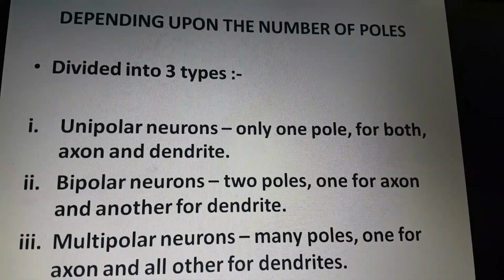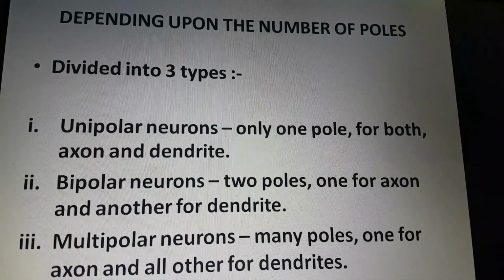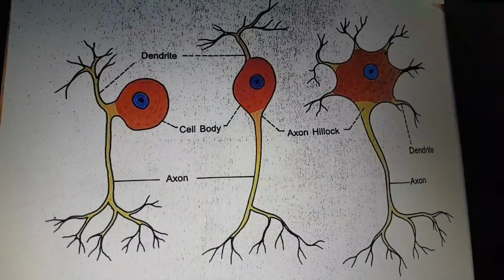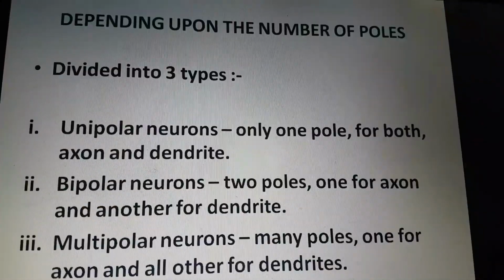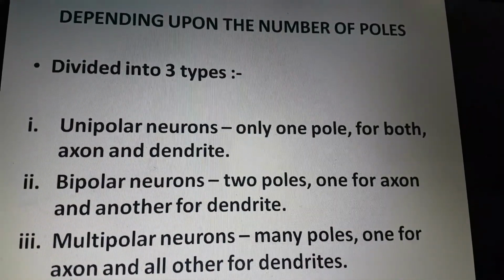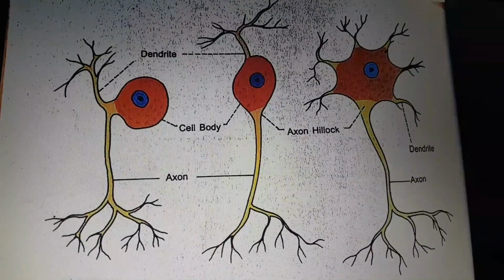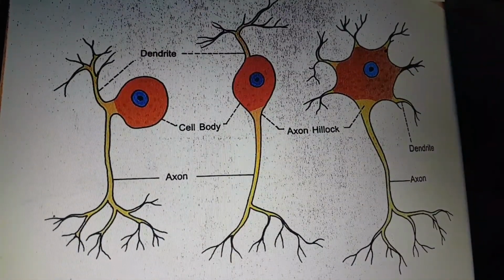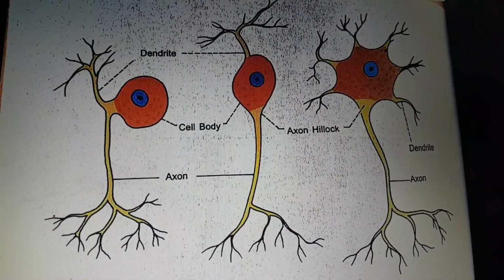Then next are the bipolar neurons. This type has two poles, one for the axon and another for the dendrite, again as you can see in this figure. Multipolar neurons have many poles. One of the poles gives rise to the axon and all the other poles give rise to dendrites, as shown in the figure. So all three can be differentiated with their features in this figure.